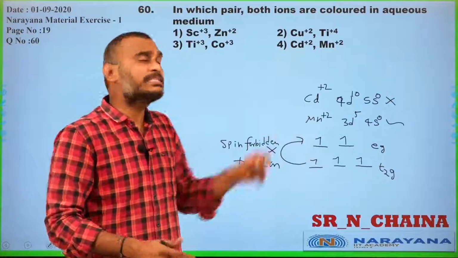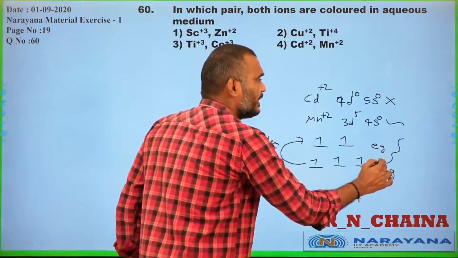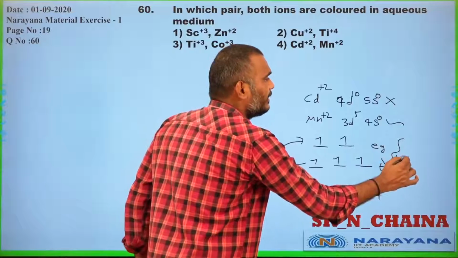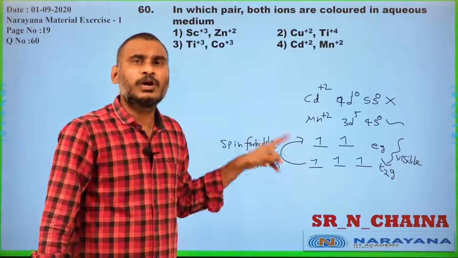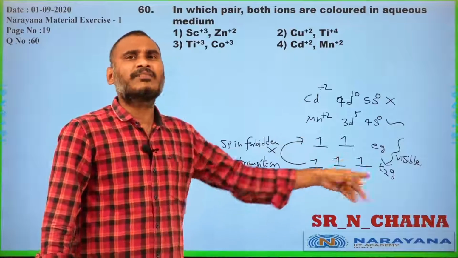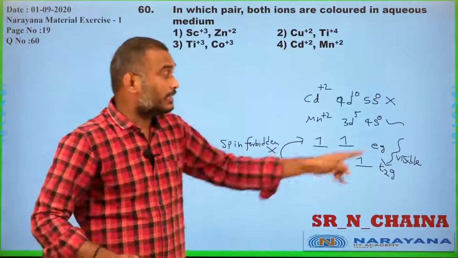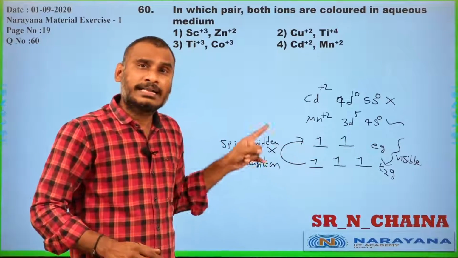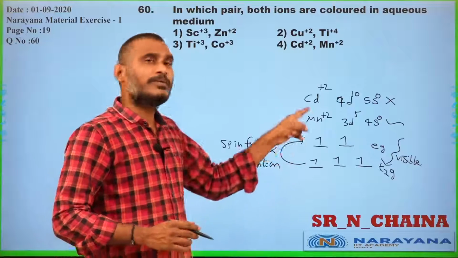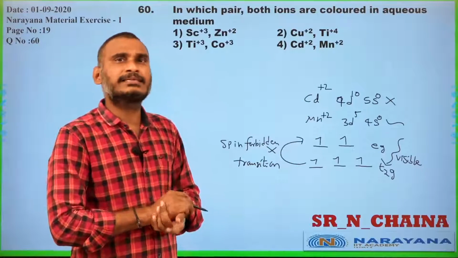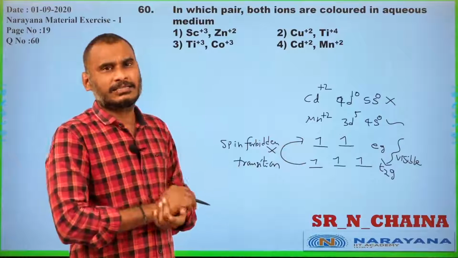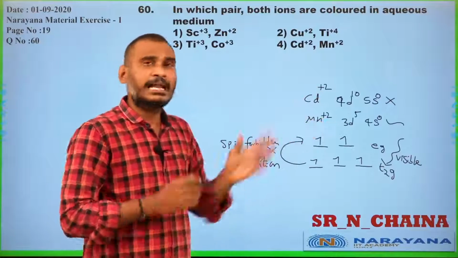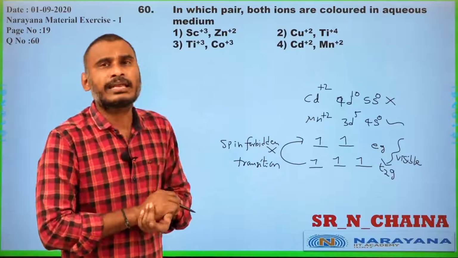Yes, under visible light, please underline, the energy is not sufficient to overcome the stability of the electronic configuration. That is the reason why the transition does not occur. That is called spin forbidden transition, which is why even though there are unpaired electrons, it does not show any color.